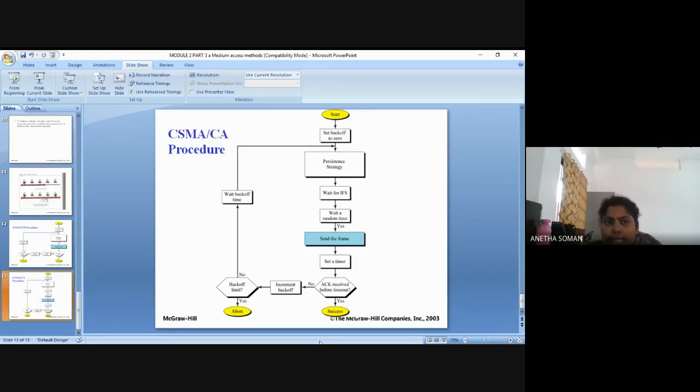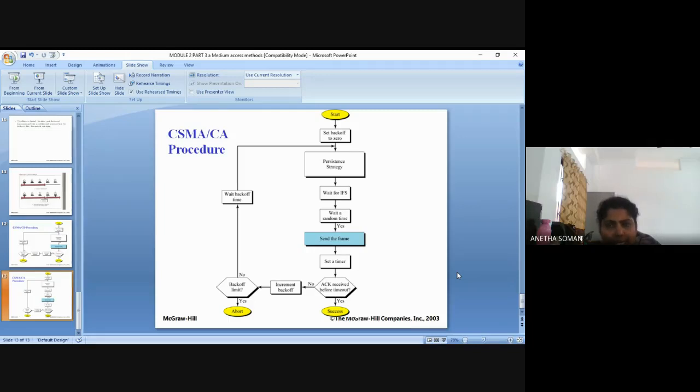So I repeat, CSMA/CA is carrier sense multiple access with collision avoidance. In this type of procedure, there is no collision; it avoids the collision. Initially, when a station has a frame to send, it sets its backoff parameter to 0. Then, making use of any of the persistence strategies you have gone through, it will sense the line.